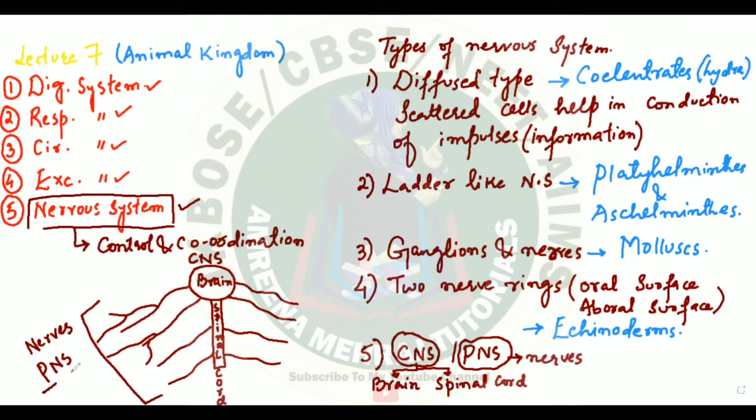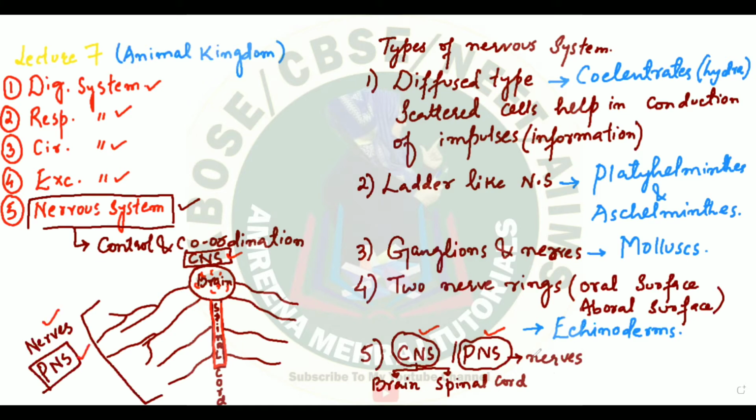So you will see such a type of advanced nervous system, whereby you have the nervous system divided into two parts. You will be able to find a proper central nervous system and a peripheral nervous system, where you will find structures like the brain, and this cord, this is the spinal cord, okay? These two structures will form the central nervous system, and the nerves which will arise from these two structures will form the peripheral nervous system.